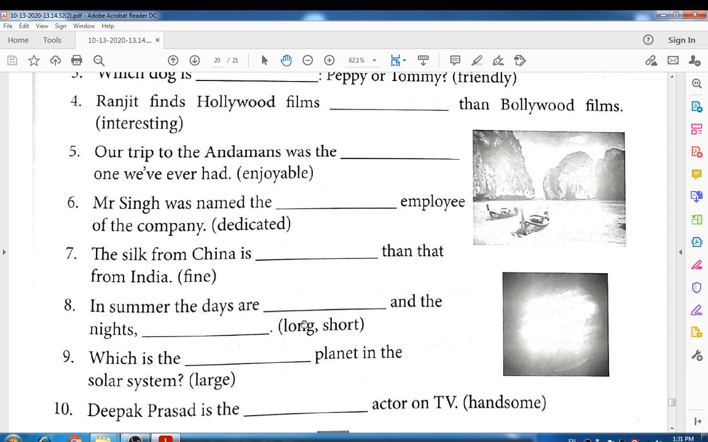In summer the days are dot dot and the nights dot dot. Which is the dot dot planet in the solar system? Deepak Prasad is the dot dot actor on TV. Like this you can complete the whole exercise of comparison of degree.